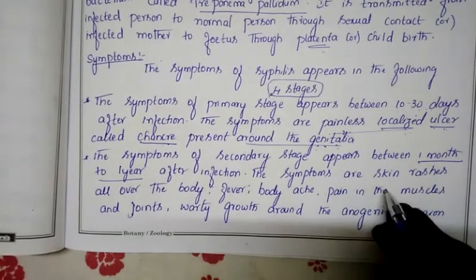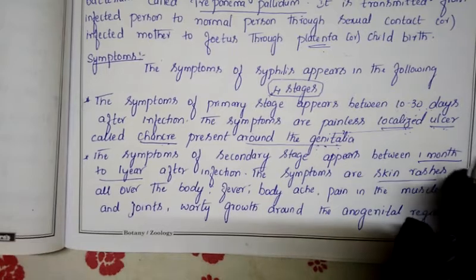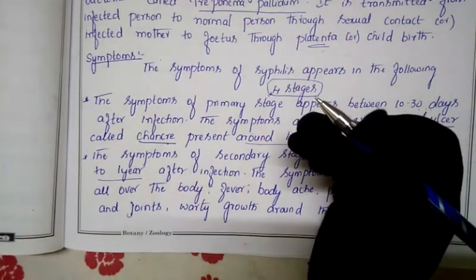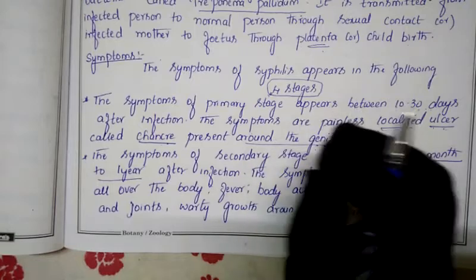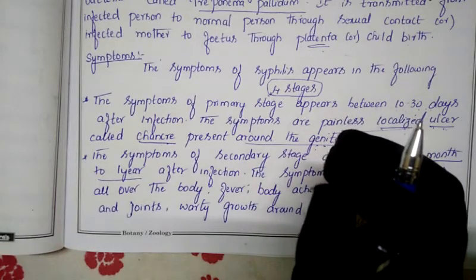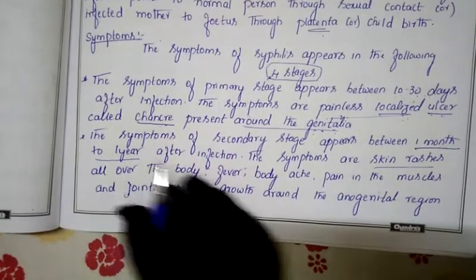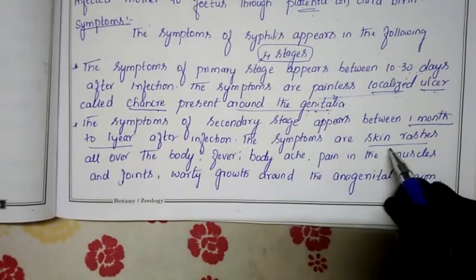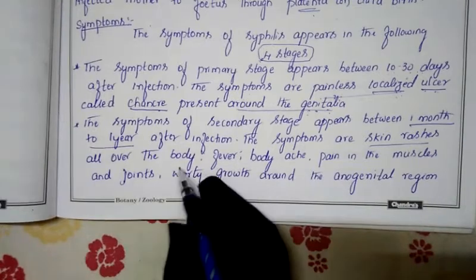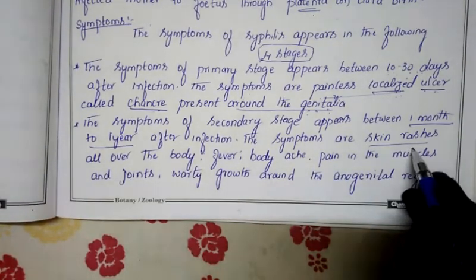Now the next symptom is skin rashes all over the body. So what do they get on the body? They get skin rashes. If our skin becomes dry, we get rashes on our body. In the same manner, the second symptom shows after 1 year, and it is skin rashes all over the body, complete throughout the body.